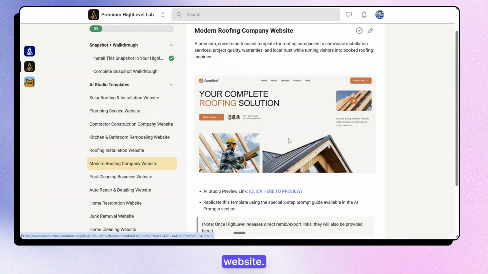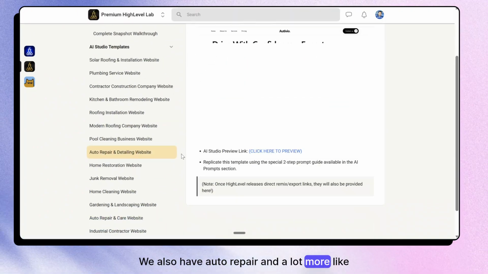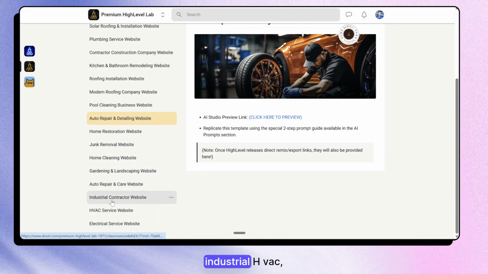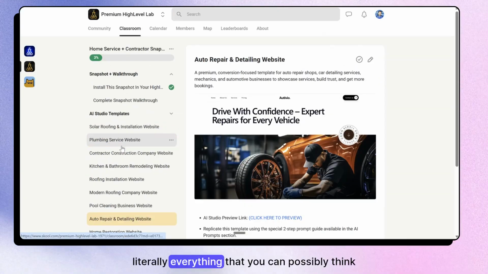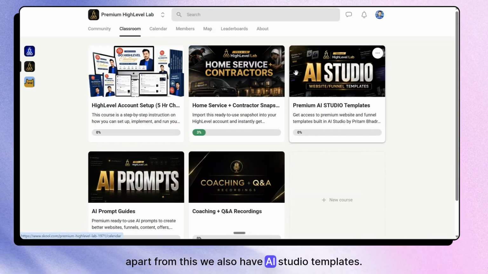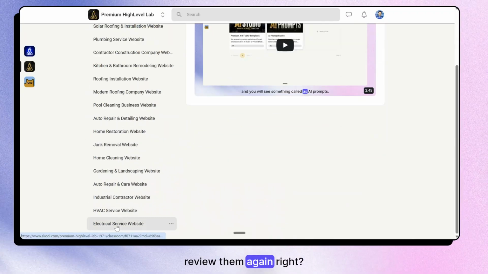We also have pool cleaning website. We also have auto repair and a lot more, like literally home restoration, junk removal, home cleaning, gardening, auto repair, industrial, HVAC, electrical services, literally everything that you can possibly think of. Apart from this, we also have AI studio templates. Again, the same stuff, but here you'll be able to review them again, right?